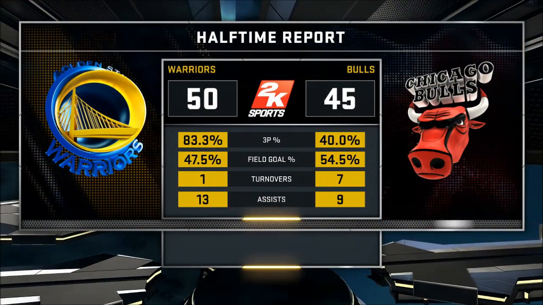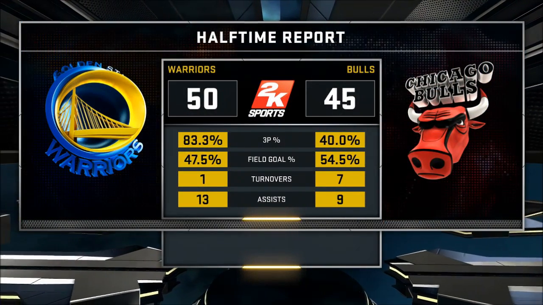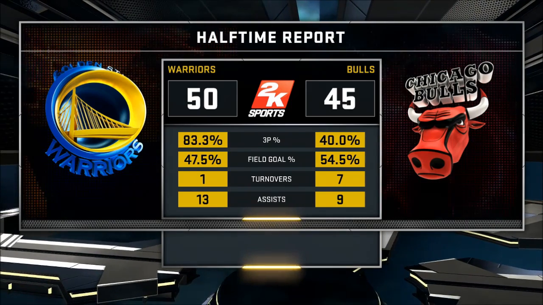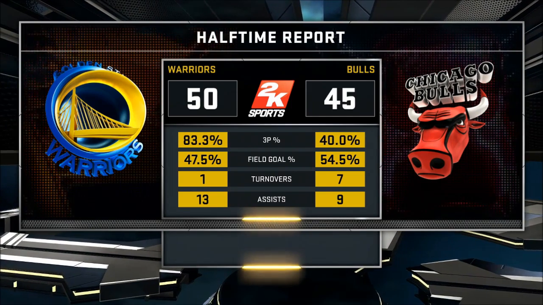But we do go into the half down 50-45. They shot 83% from the 3-point line. Our defense has to be much better. So does our offense with the 7 turnovers.